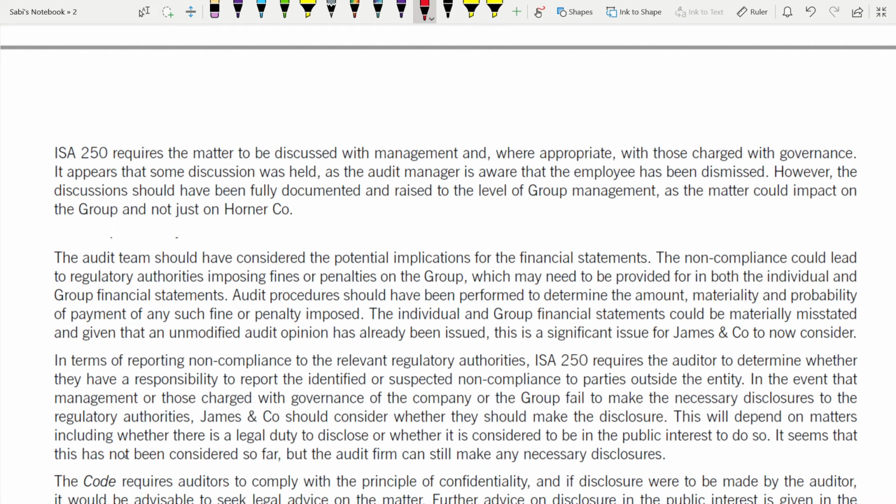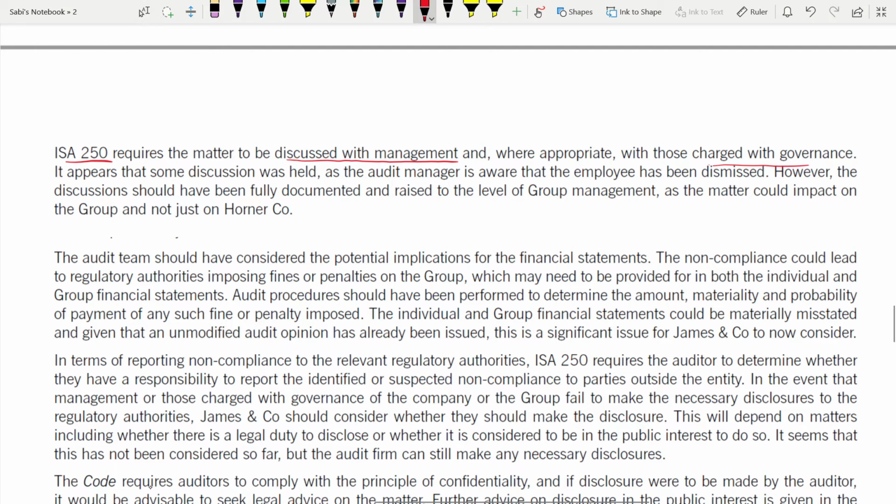ISA 250 requires the matter to be discussed with the management. So you also need to discuss this with the management where appropriate. Rather than just saying discuss this, do this, always refer this to the standard. So ISA 250 requires the matter to be discussed with management where appropriate and those charged with governance also.